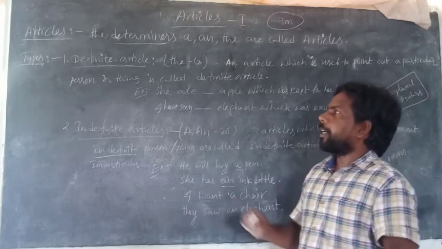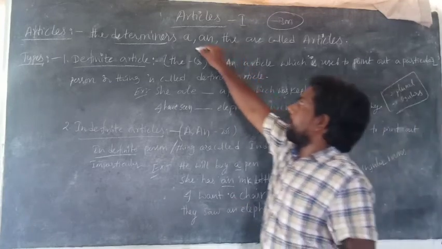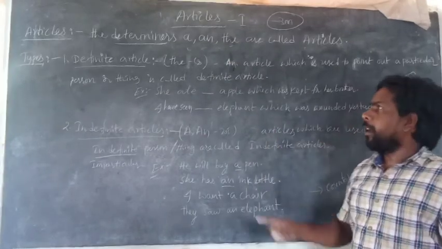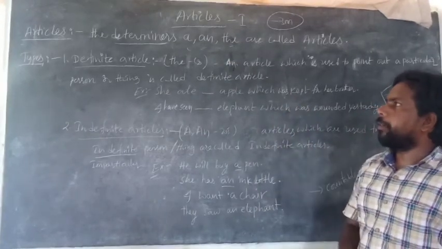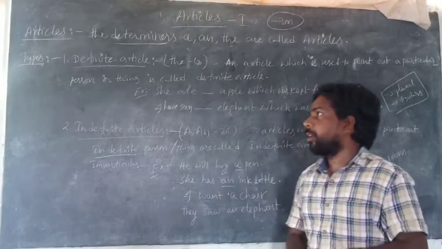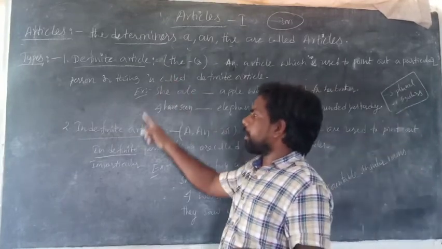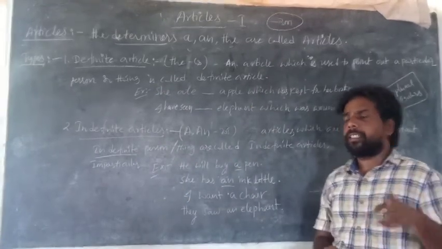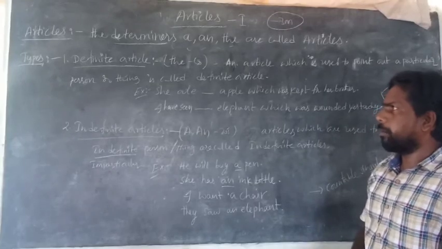Okay, here, articles. What is that? A, an, and the are called articles. These are also adjectives, and these three articles divide into how many types? Two types. One is the definite article, the second one is the indefinite article.